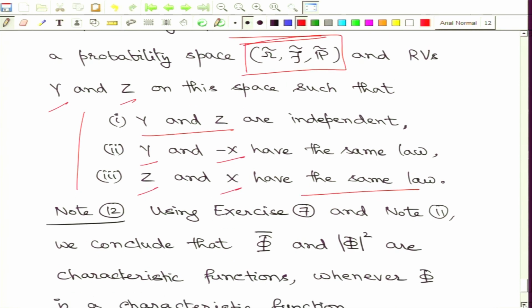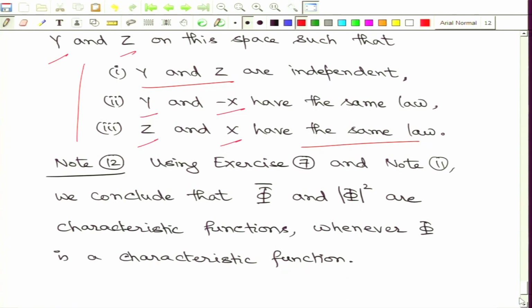If you use this exercise, what we get is that if I start with any random variable x, I can look at the corresponding characteristic function phi. Whenever phi is the characteristic function of some random variable, I will be able to construct some other random variable on some probability space which has the law of minus x. That gives us that phi bar will be the characteristic function of the new random variable that I have thus constructed.